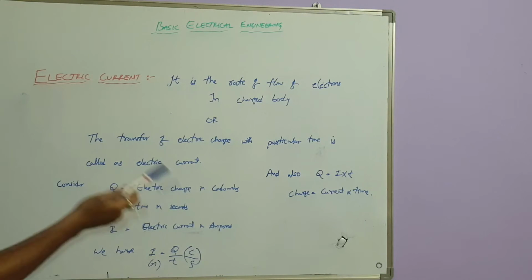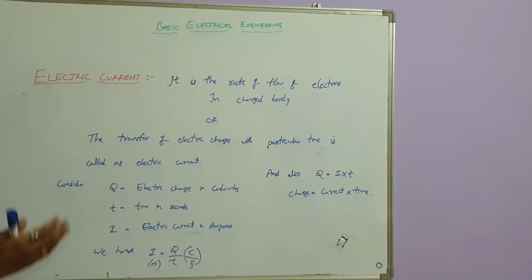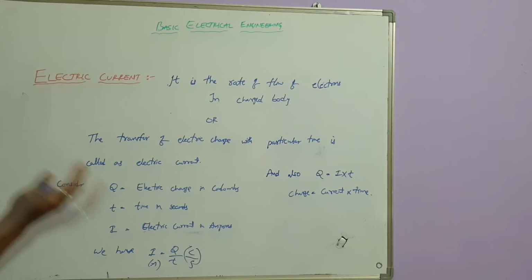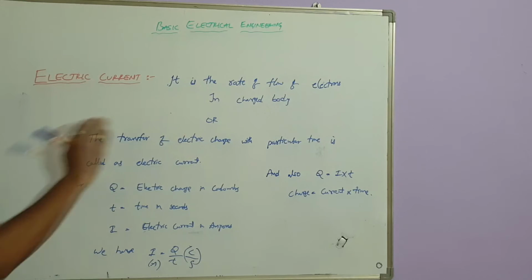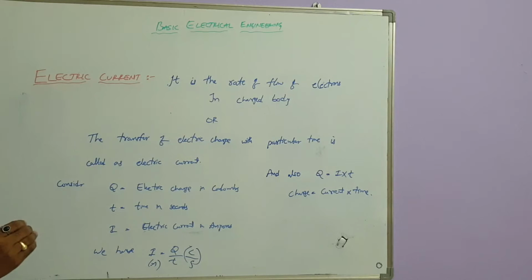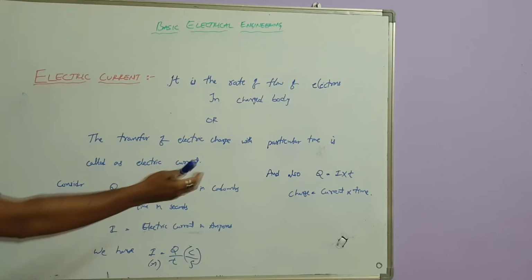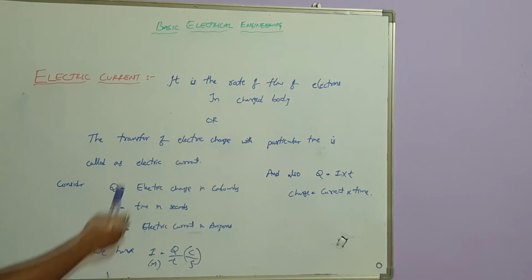We can observe electric charge in lightning and in battery charges. It is always given in coulombs. So what is the unit of electric charge? Coulombs. Coulombs is nothing but amperes into seconds.